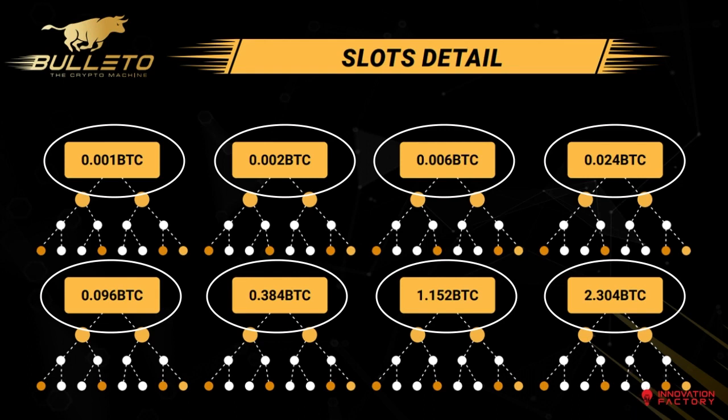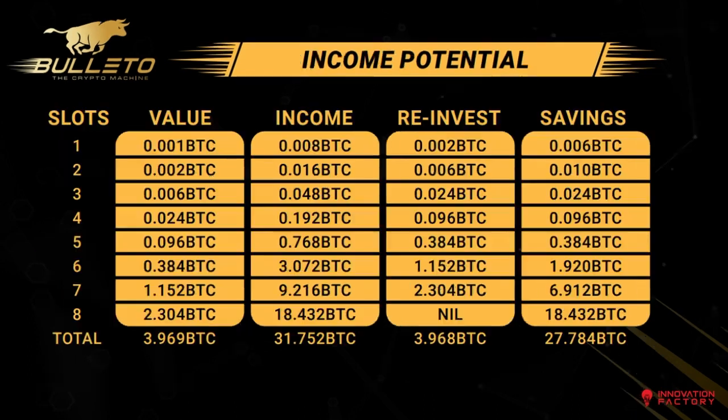The plan has total 8 slots. The first slot starts at 0.001 BTC. The second slot starts at 0.002 BTC and this goes up till 8th slot. All these slots work the same way, same matrix plan and same way of income generation. This is how you can repeat income. You can read and easily understand the phenomena.